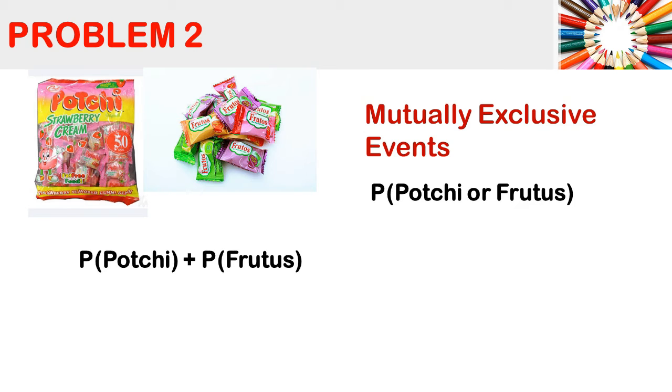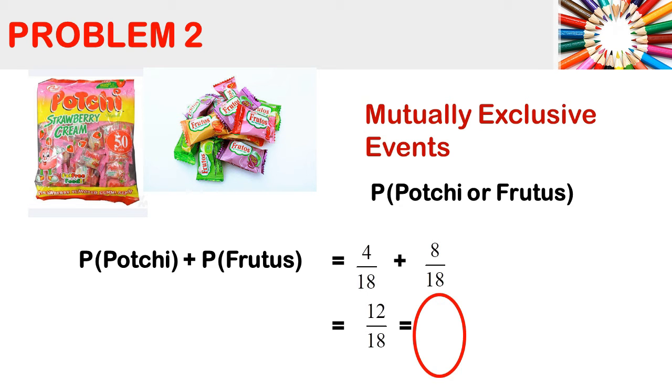So the probability of getting a Pochi is 4 over 18. And then for Frutos, we have 8 over 18. Now let us add. So we have 12 over 18. Then simplify, the result is 2/3. So the probability of getting a Pochi or a Frutos candy is equivalent to 2 over 3.